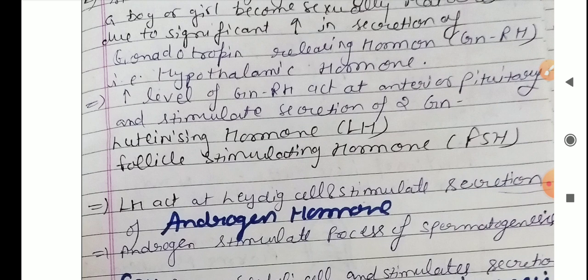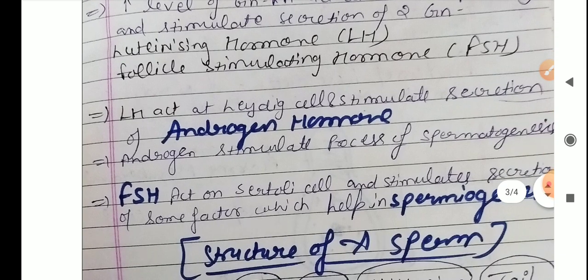LH, luteinizing hormone, acts on the Leydig cells and stimulates secretion of androgen hormone. LH stimulates the Leydig cells for the formation of androgen hormone, and androgen stimulates the process of spermatogenesis. When the androgen is released, the process of spermatogenesis gets started.